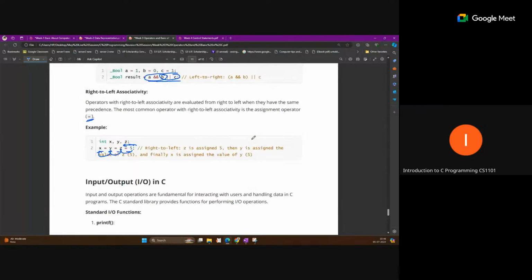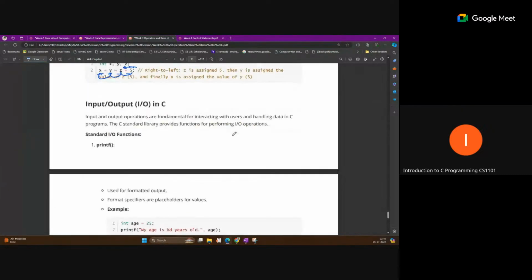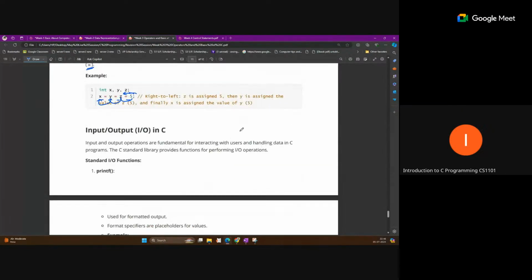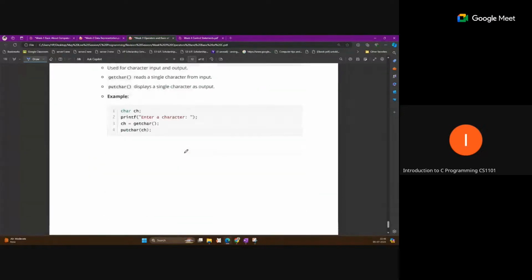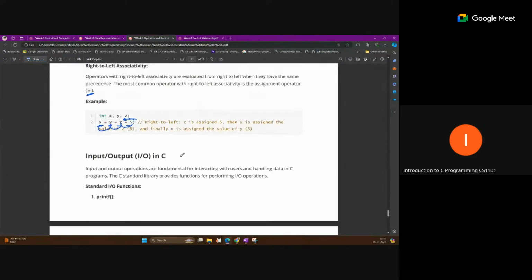Okay, so just remember this for equal sign. After that, this is input output that we have idea. Okay, so scanf, printf, these things. So now this is big 3. So just remember this important point: this pre-increment, post-increment is important, and this or operator.